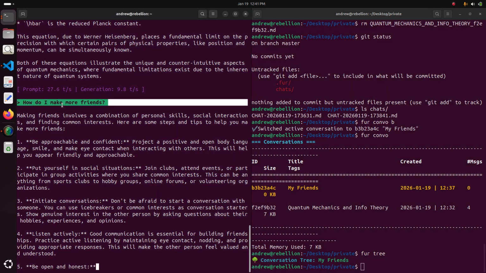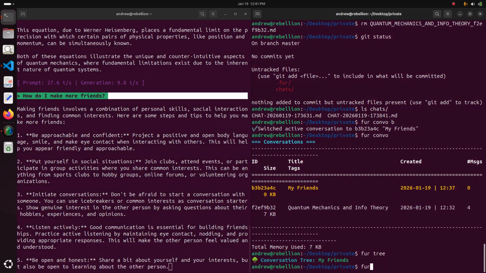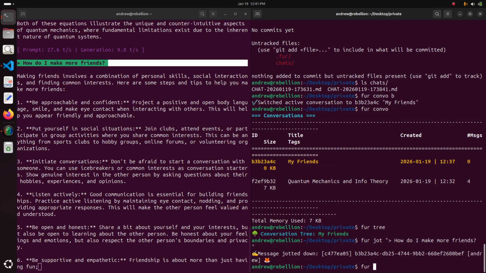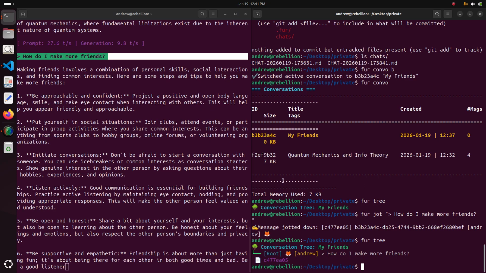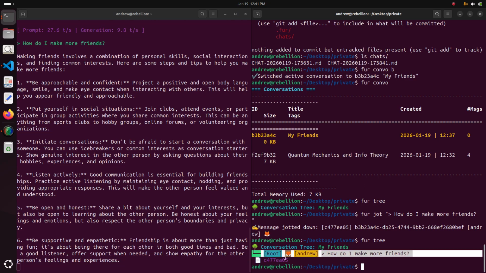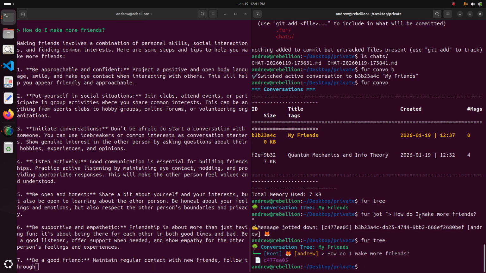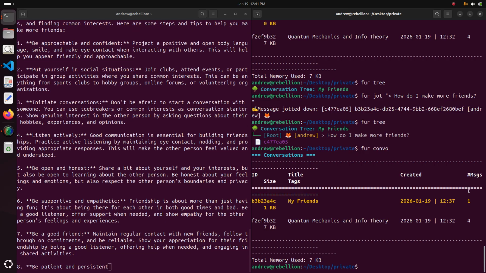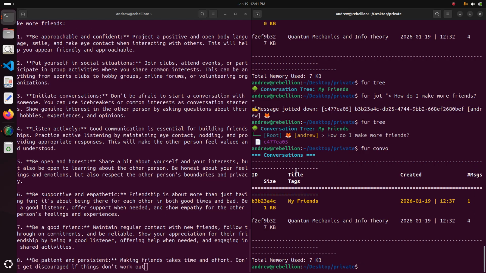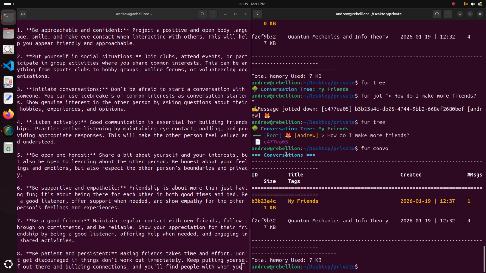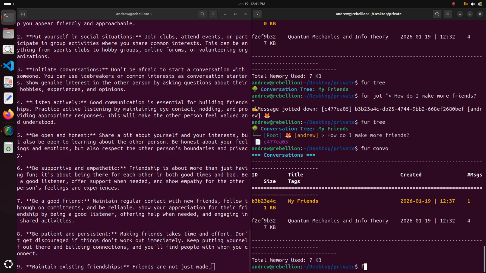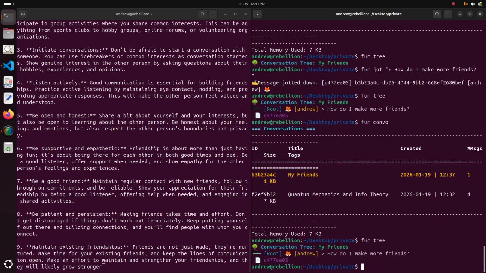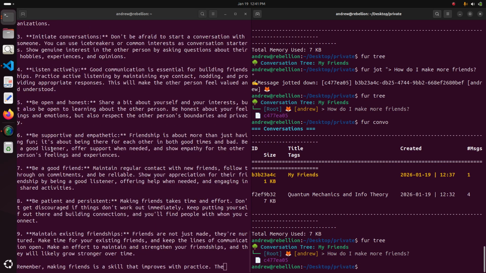So what we're going to do here is I'm going to copy this for jot. Now I'm going to copy that prompt. How do I make more friends? Type for 3. Now I only have sitting one prompt, one message, right? If I type per combo, I'll see that now it's also being tracked there in the column of my conversations table. Okay. And so it's writing quite a long message, quite a long response, 9 points.